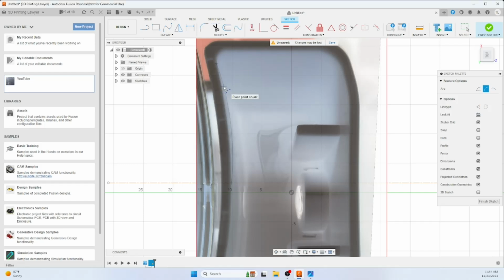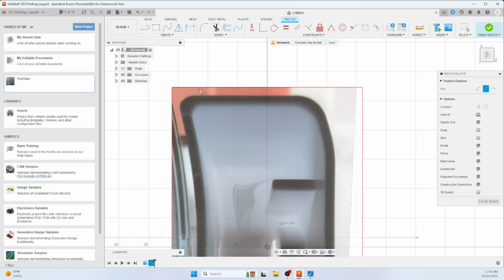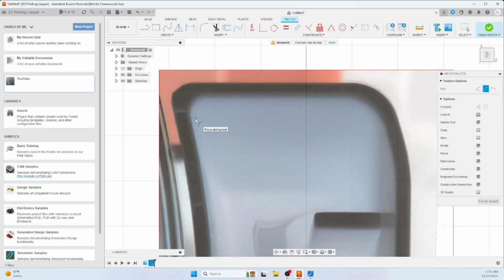And then once you do that, since this is a 3-point arc, now you can draw this to the center point of the arc. And if it's snapping in place, you can hold down Control to override the snaps, and then click, and that looks pretty close. And we'll use the same tool and we'll do this arc right here.